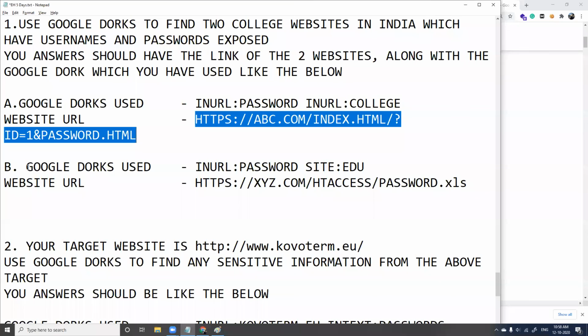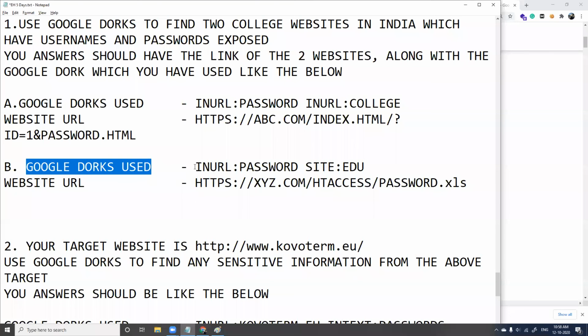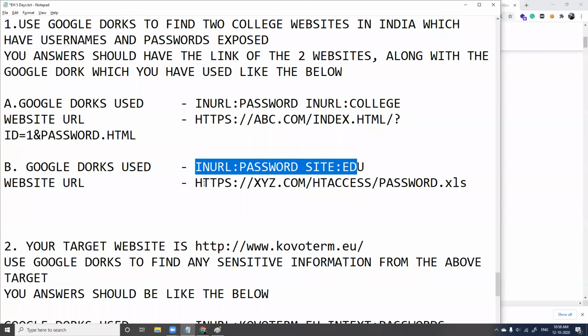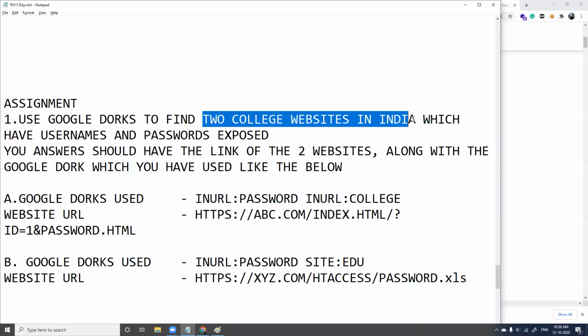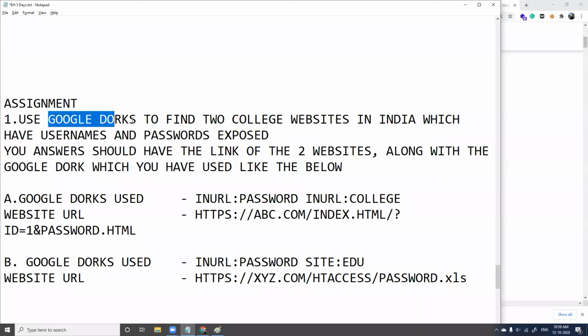And what is the Google Docs for the second college? Is it the same Google Doc which you have used, or in case you have used a different Google Doc, give the Google Doc here and again give the URL here. Fine. So you use Google Docs to find 2 college websites in India. Don't use tools, don't use software, applications. Use only Google Docs.